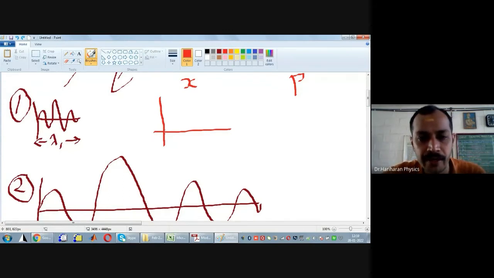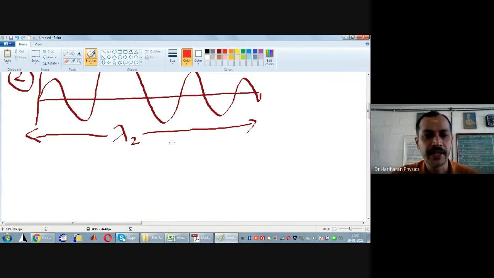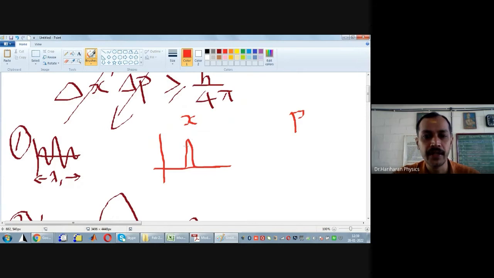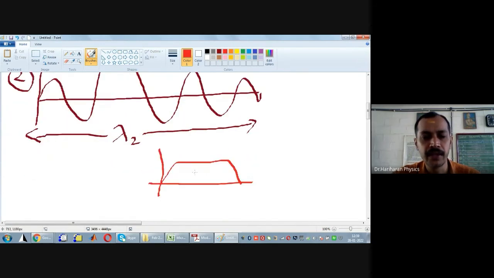Therefore, this I will write it as what? It is easy for us to find. Therefore, it is like this. Don't worry too much about this. The second case, what happens? It is harder for us to find. Therefore, I will write this as uncertainty is more. Here uncertainty is less. Here the uncertainty is more.